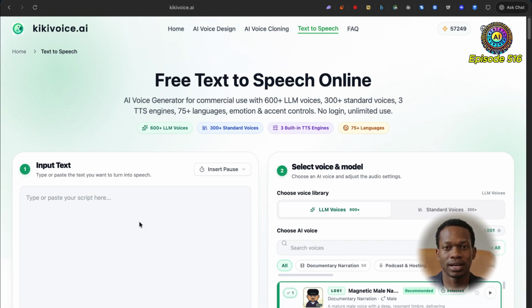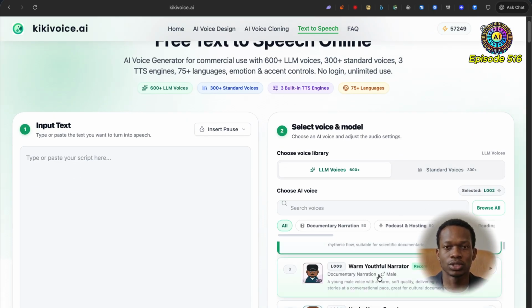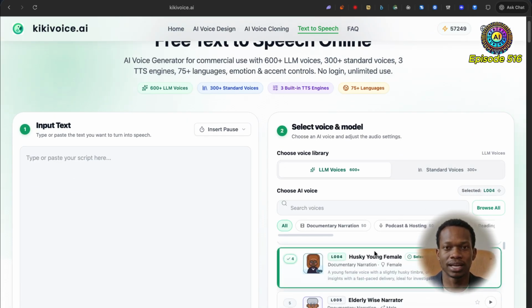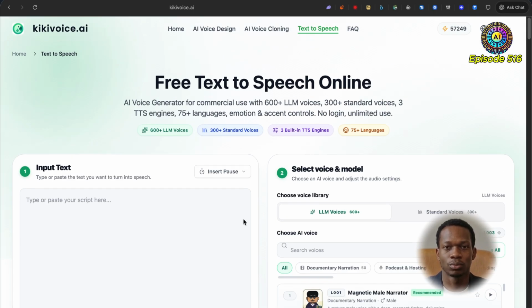They also do have a great text-to-speech model, and you have a few different voices to choose from, a lot of which are free. So definitely check out Kiki Voice if you think it would be useful for you.